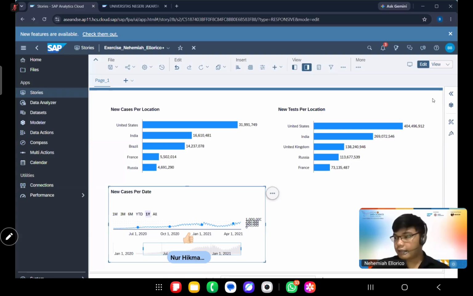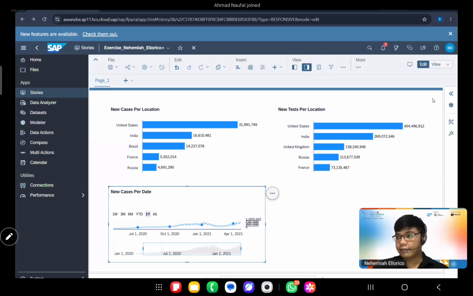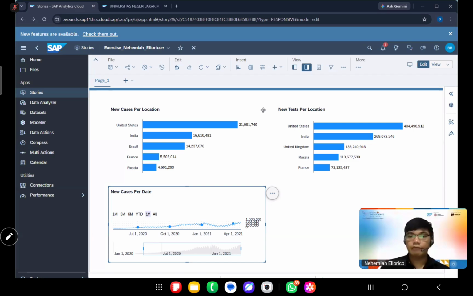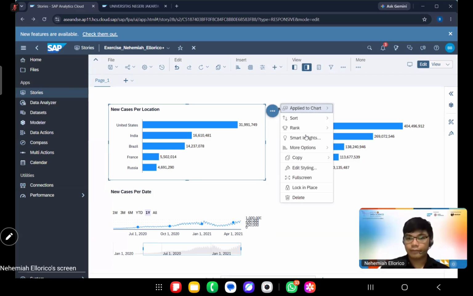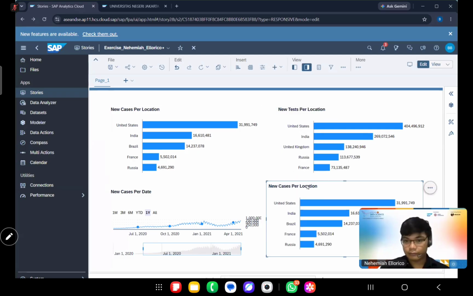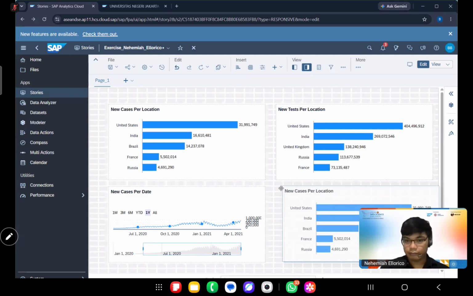So for the last chart of this page, we would use a calculated measure. Okay, we will do it first and then I'll explain later. We will once again duplicate this one. Copy and then duplicate and then put it here.